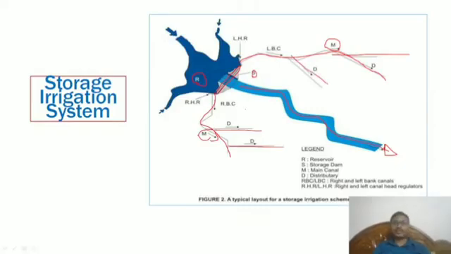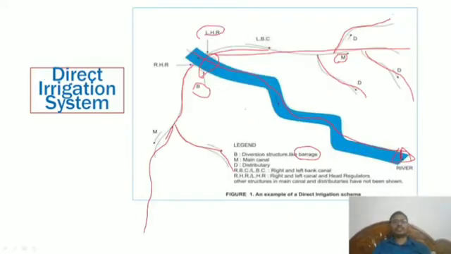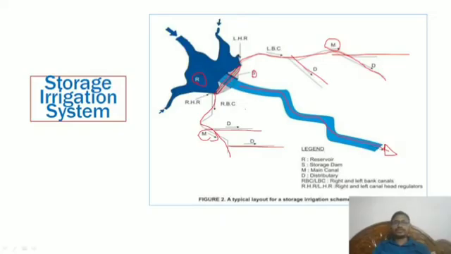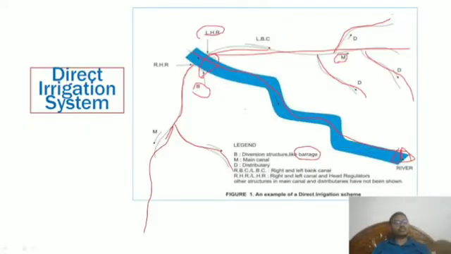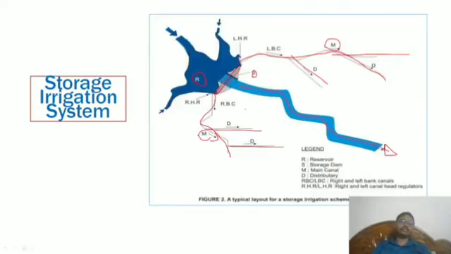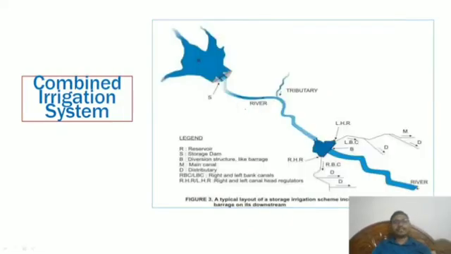Now what we can understand from these two figures: direct irrigation means wherever a river is there, we stop the water with a barrage, like diversion structures. Storage means wherever a reservoir is there, we take the water directly into the right head canal and left head canal, that means right bank and left bank canals. So for these two types, direct means we stop the water with a barrage, and storage means wherever the reservoir is there, we can do it.